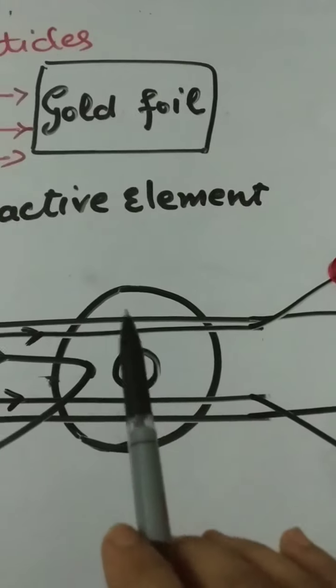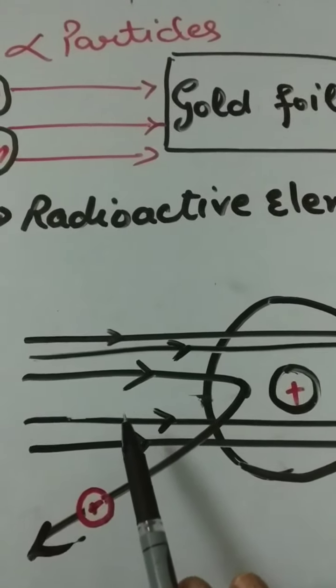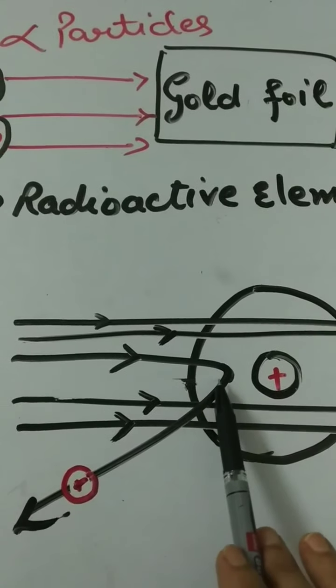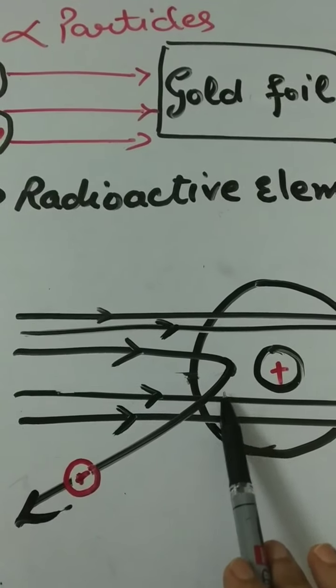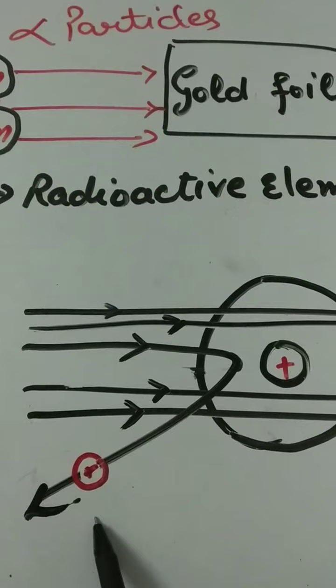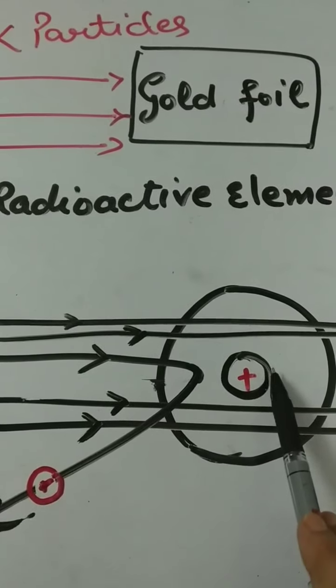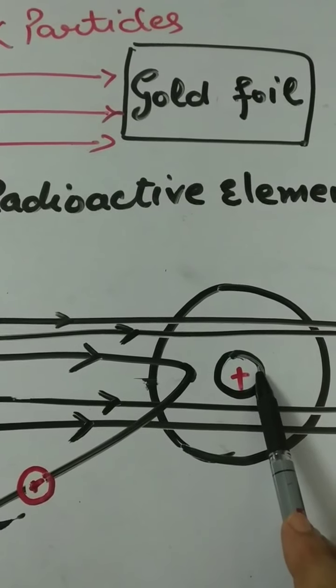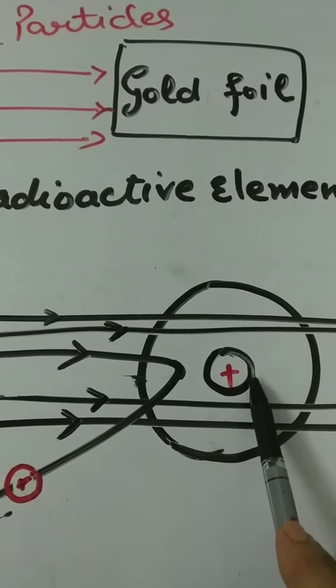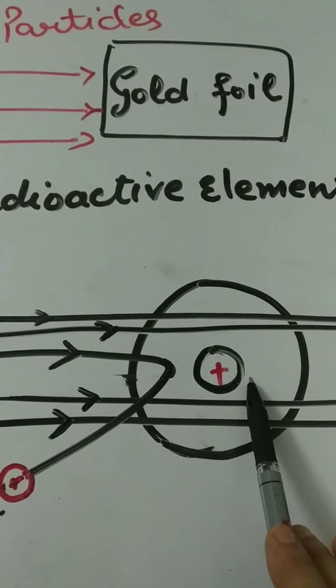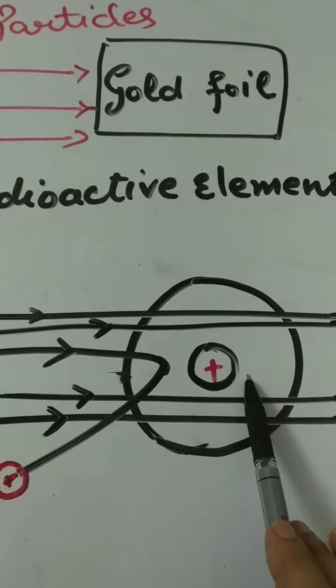Very few of the particles, one in many, almost retrace their path. This means that they were strongly repelled by a small positively charged body at the center of the atom. This positively charged body is called the nucleus.